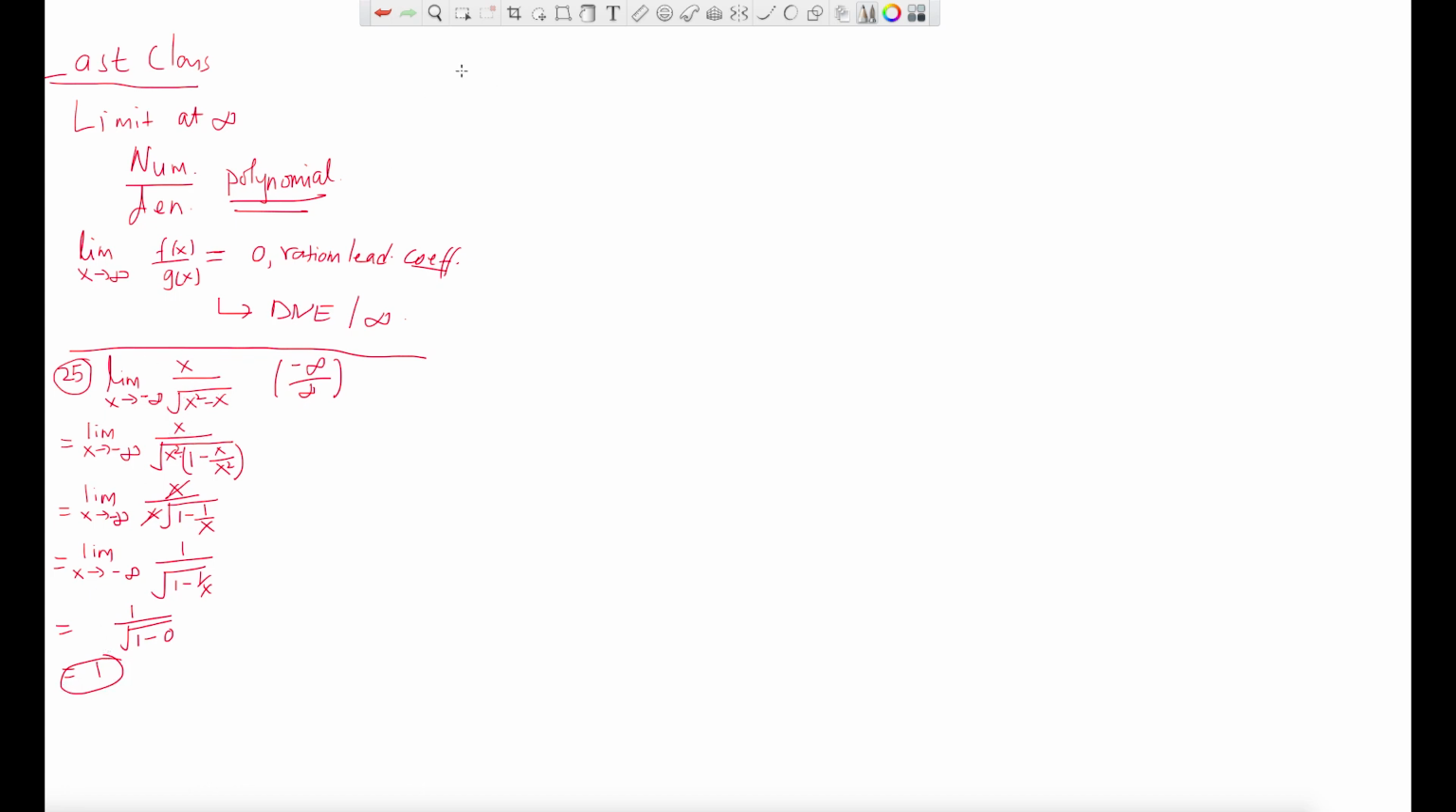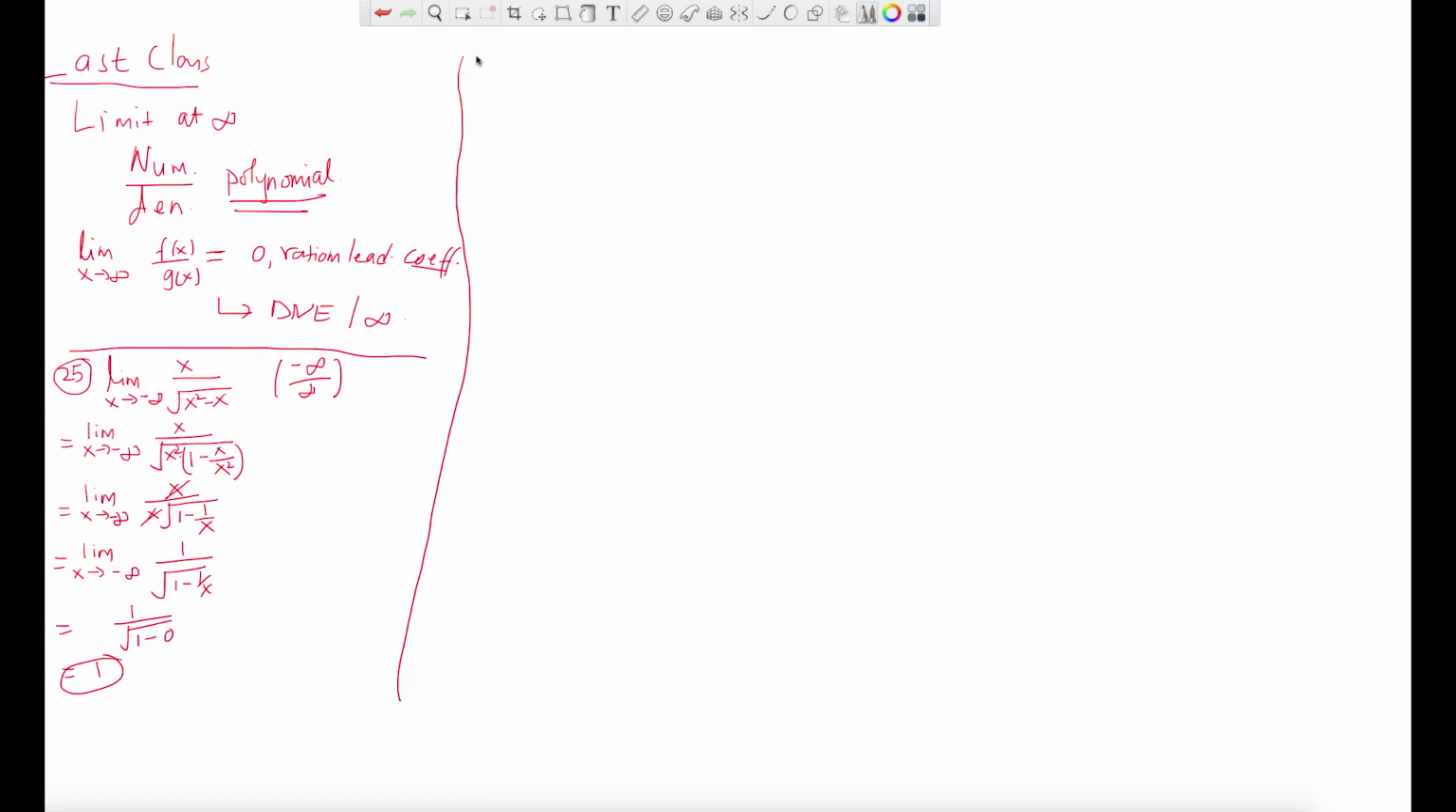So what did you learn from here? The basic idea is, if the numerator or the denominator, one of them, is not a polynomial, then you try to take out the maximum factor from the top and the maximum factor from the bottom, and then you cancel out. Okay, let's do one more example.